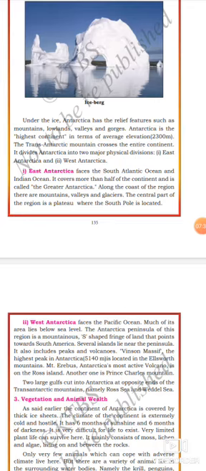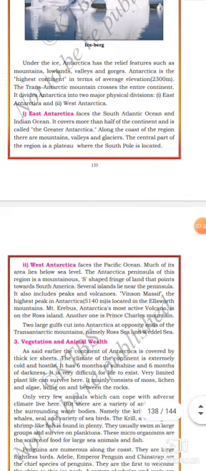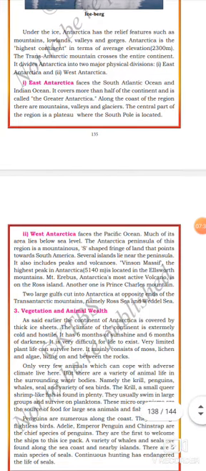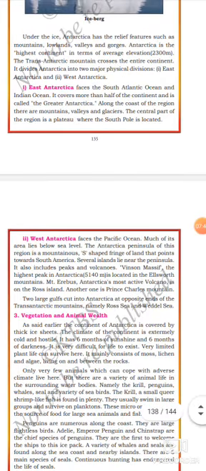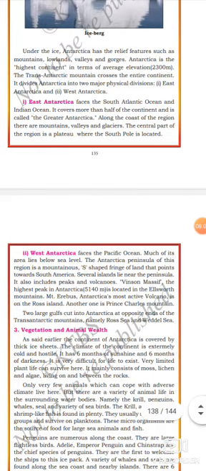They are East Antarctica and West Antarctica. Got it? Let us see now. First one, East Antarctica. East Antarctica faces the South Atlantic Ocean and Indian Ocean. It covers more than half of the continent and is called the Greater Antarctica. Along the coast of the region, there are mountains, valleys, and glaciers. The central part of the region is the plateau where the South Pole is located.